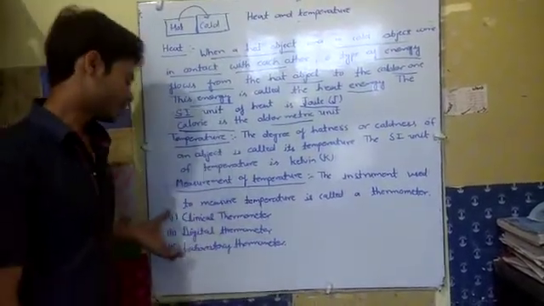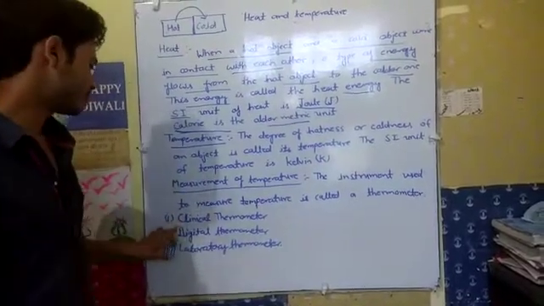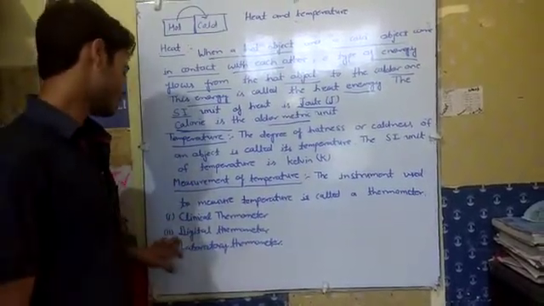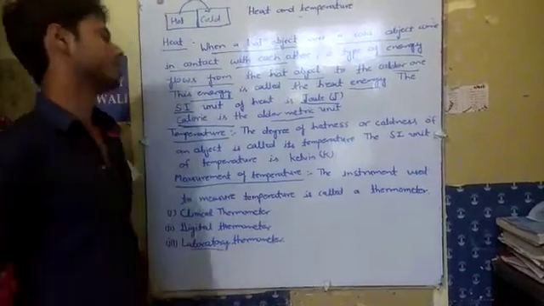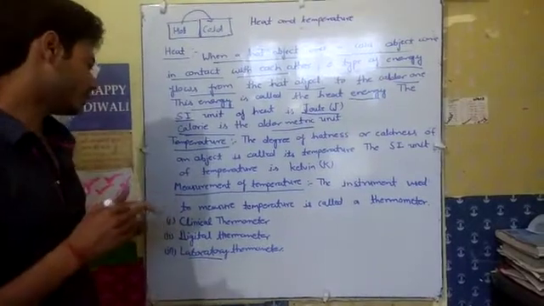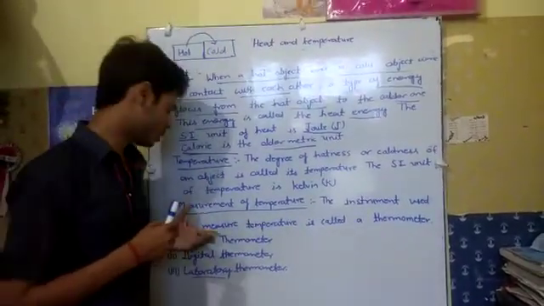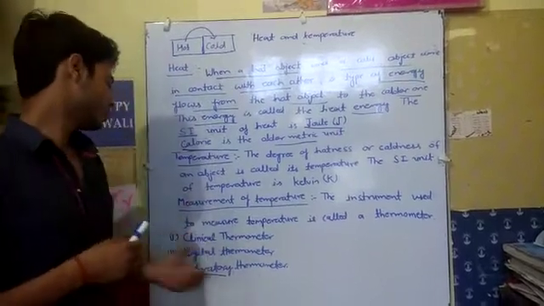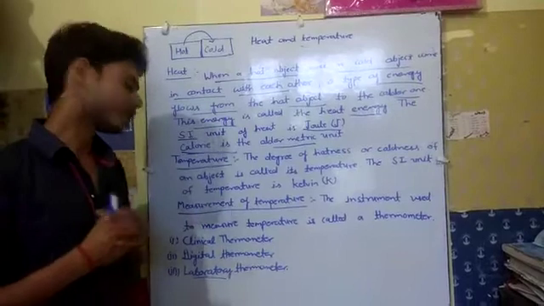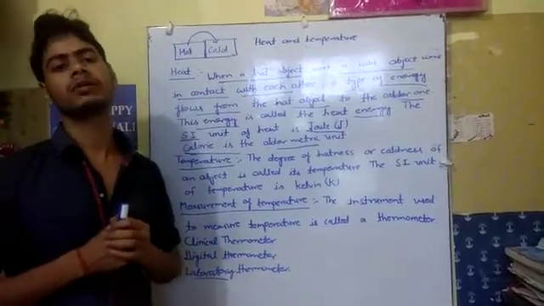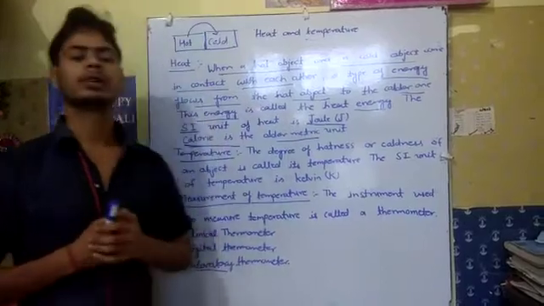There are mainly three types of thermometer. The first is the clinical thermometer, the second is the digital thermometer, and the third is the laboratory thermometer. These three thermometers we discuss in this chapter. The details about the clinical thermometer, digital thermometer, and laboratory thermometer we will discuss in the next class. So thanks for watching.